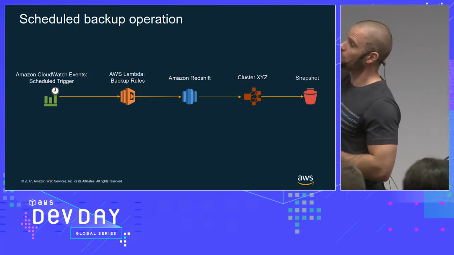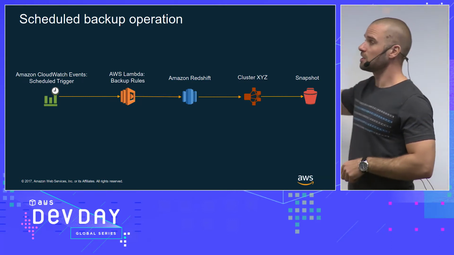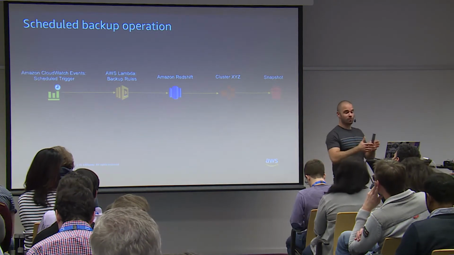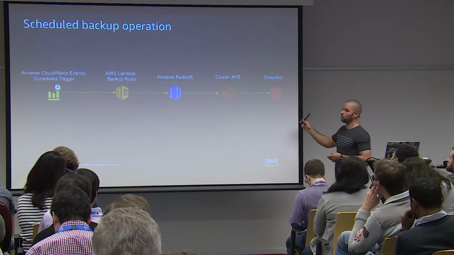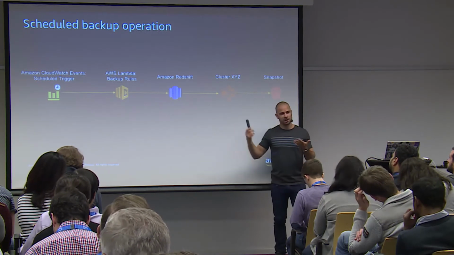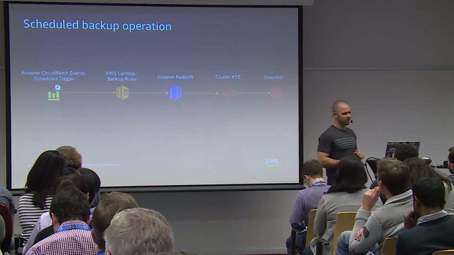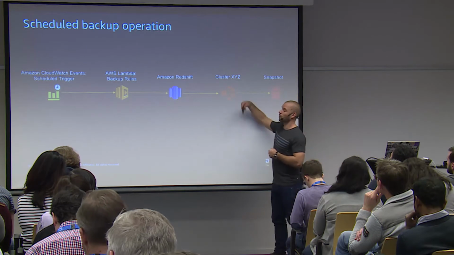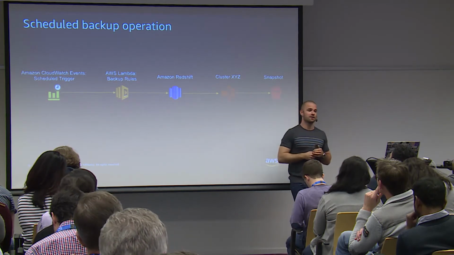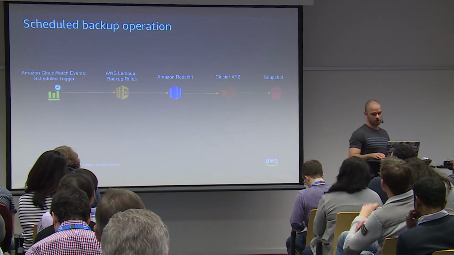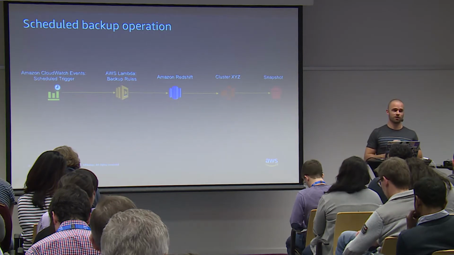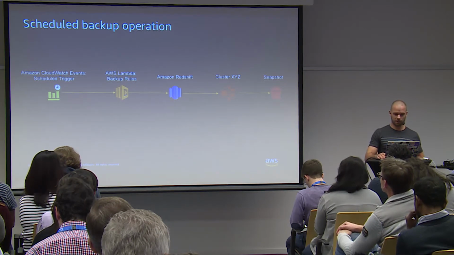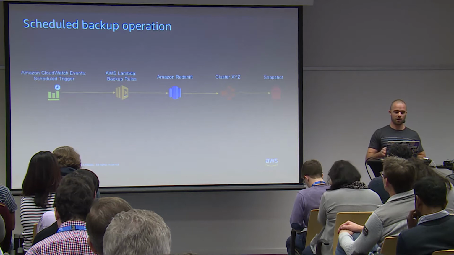And lastly, as I said, you can schedule your backup. And this is a very good pattern, for example, for organizations that require more regular backup than, for example, the default backup. So in Redshift, you have default backups every 15 minutes, if I recall. And some customers need to have more backups, so every 3 minutes. So you would have these kind of things enforced through Lambda functions. You can use the same pattern for your databases or DynamoDB, all this kind of stuff. Simply, the pattern is very powerful.